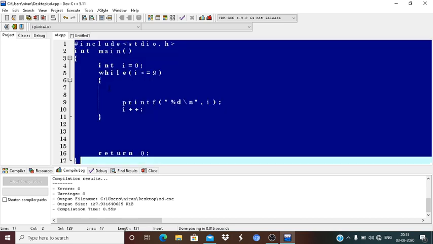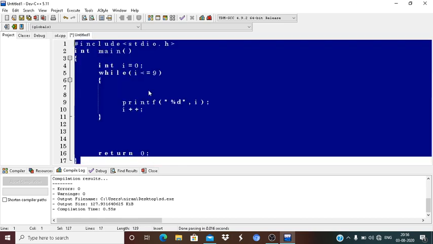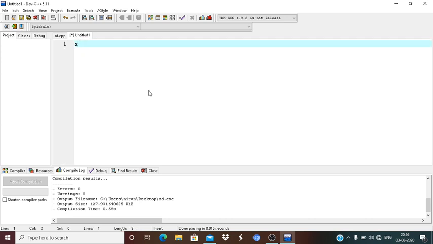After the while loop, we go to the goto statement. So what is the goto statement? The goto statement is used to transfer the control from one place to another place in our program.